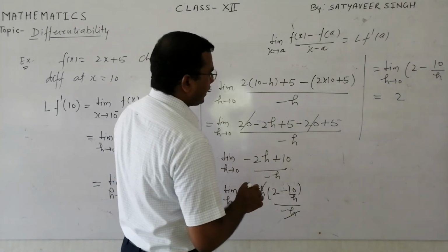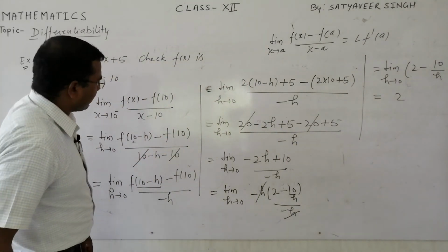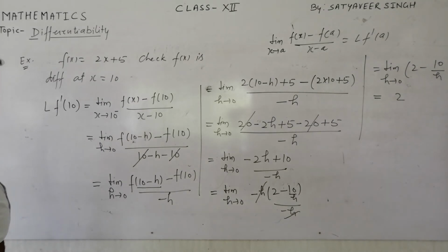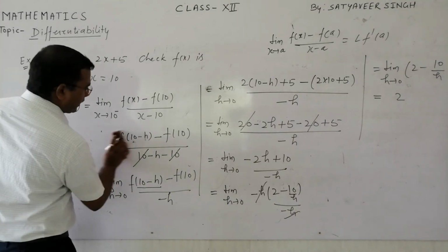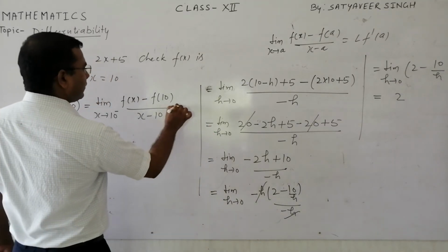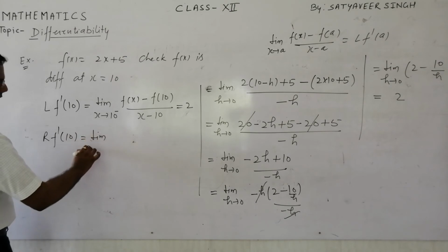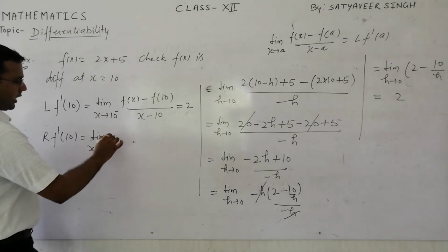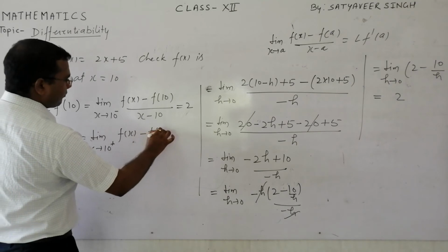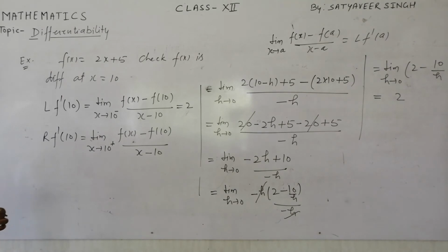And similarly, student, you will have to check the right hand derivative. This is our left hand derivative, and I am writing this value here in shortcut. I got this value, it is equal to 2. What you will have to do? Right hand derivative also you will have to check, that is limit x approaches to 10 from right hand side, f of x minus f of 10 upon x minus 10. From right hand side now we are approaching.